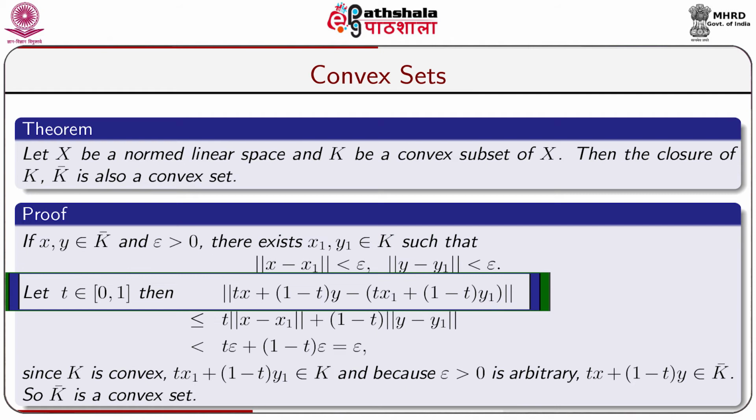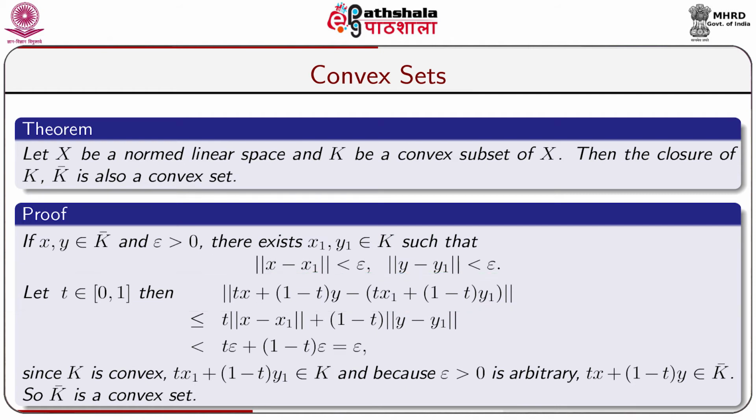Let us take an element t belonging to the closed interval [0, 1]. Then norm of t x plus (1 minus t) y minus (t x1 plus (1 minus t) y1) is less than or equal to t times norm of x minus x1 plus (1 minus t) times norm of y minus y1 by norm axiom property N3, which is again less than t epsilon plus (1 minus t) epsilon.